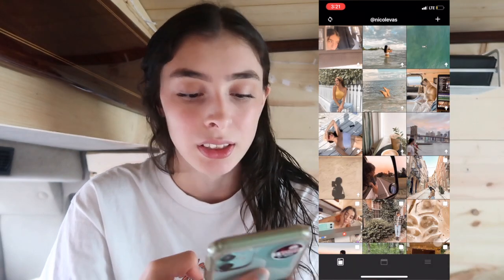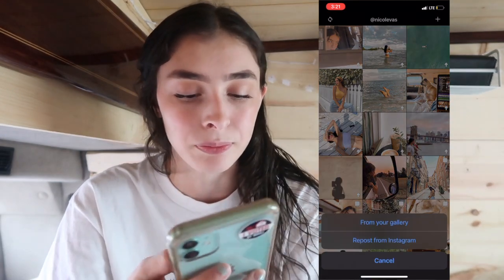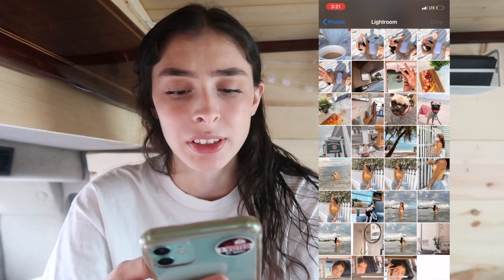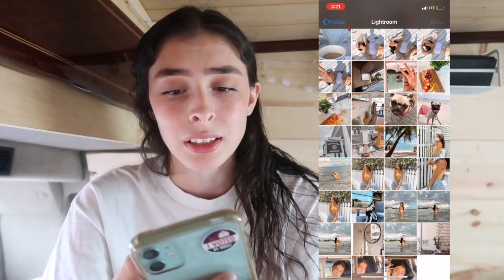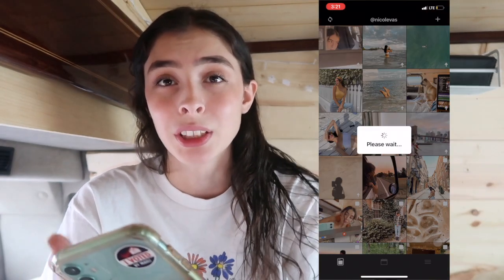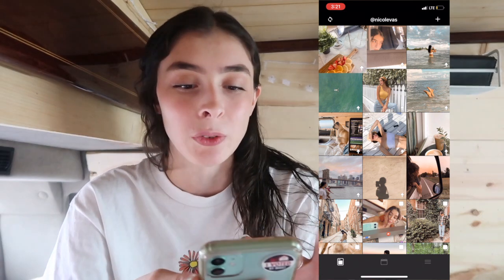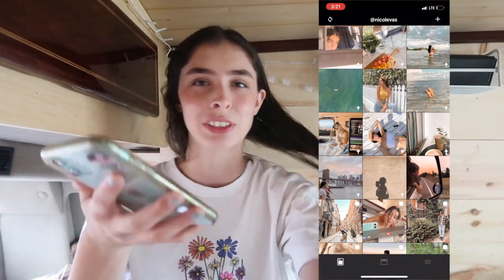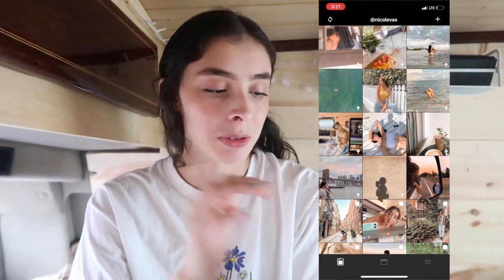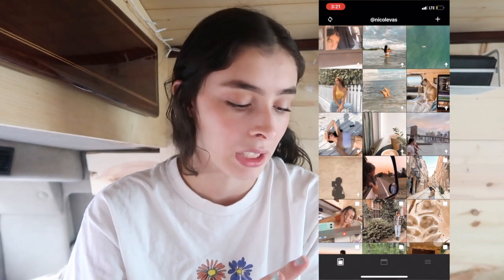put in there. This is a very good tool because it'll help you visualize, because I used to literally just post it on Instagram for 2 seconds and then delete it really quick to see if it matched my feed or not and take a screenshot of it. But this really helps me plan it out and see if something will match. But yeah, so that's pretty much it for planning my Instagram.